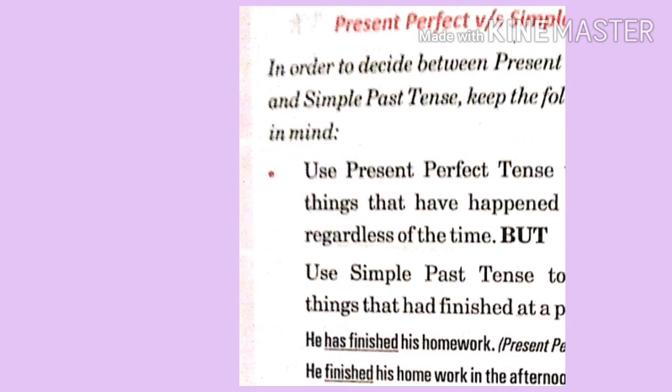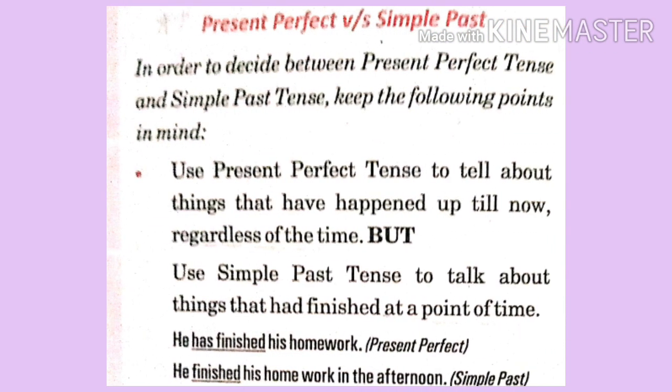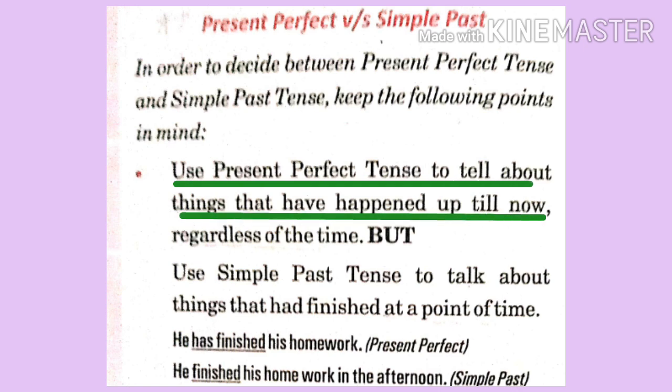Children, next topic is very important. That is present perfect versus simple past. You need to distinguish whether a sentence is in present perfect or simple past. So how can you do that? We use present perfect tense to tell about the things that have happened till now, regardless of time.